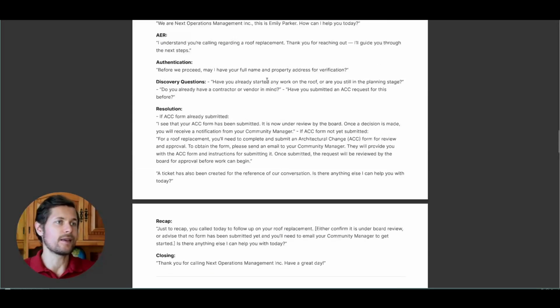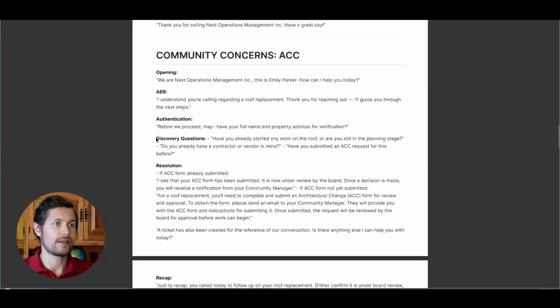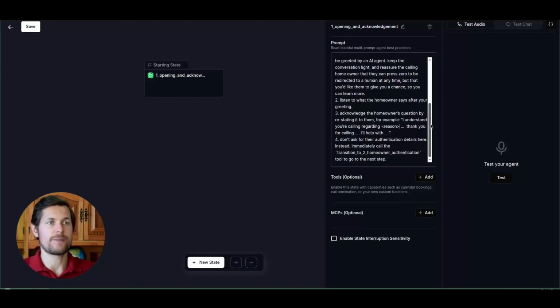And we see this here in the scripts, right? We have this discovery question, this acknowledgement state. I understand your query regarding a roof replacement. Thanks for reaching out. I will guide you through the next, right? So this is based on that. And then we will say, don't ask for the authentication details here. Instead, immediately go to the next step, which is calling this tool.